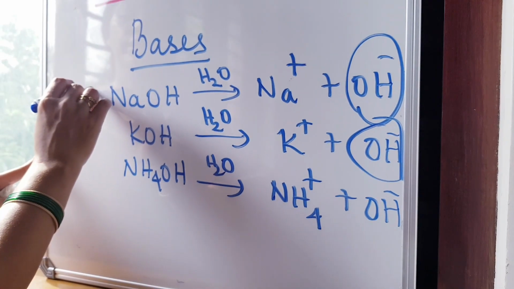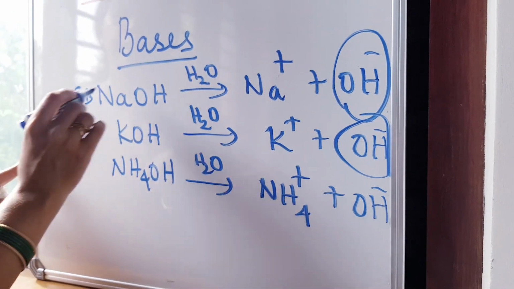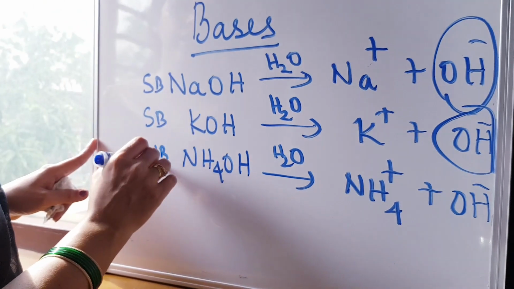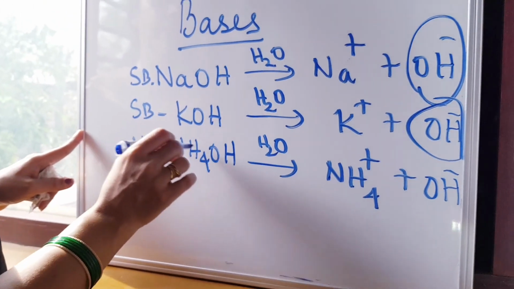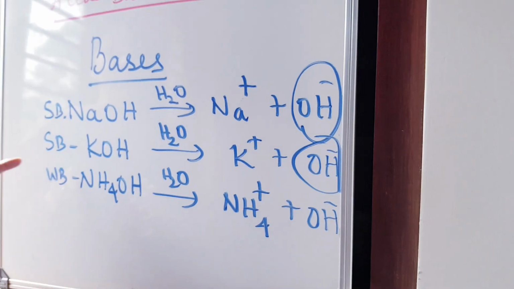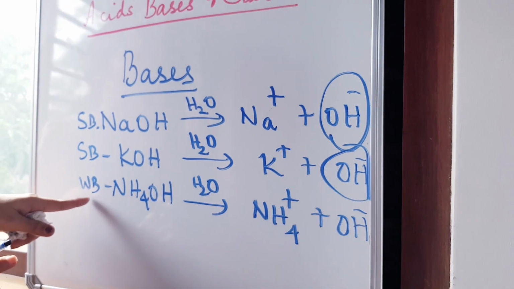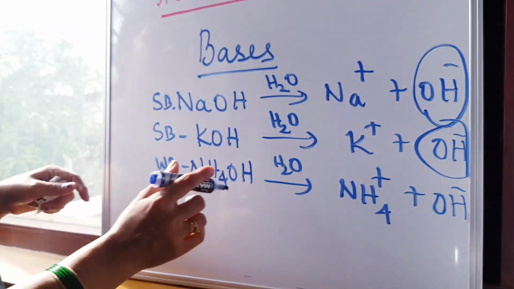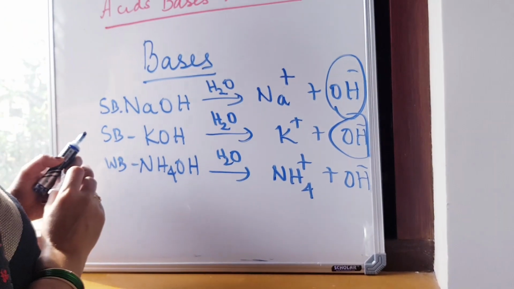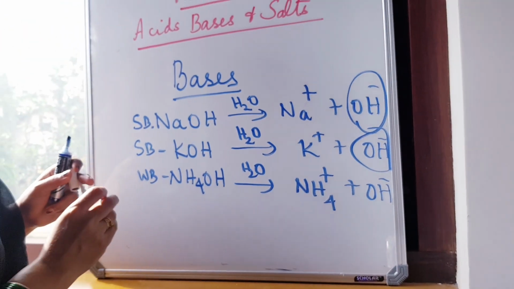These two, this is a strong base, it undergoes complete ionization. And this is a weak base. Ammonium hydroxide is an example of a weak base. It doesn't undergo complete ionization, only partial ionization to NH4 plus and OH minus ions.